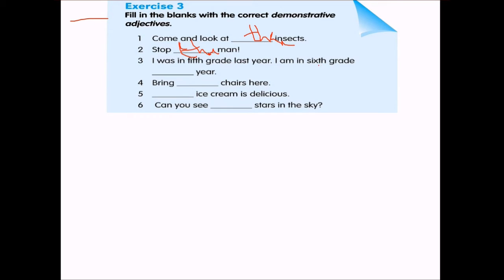I am in 6th grade this year. Bring these chairs here. This ice cream is delicious. Can you see those stars in the sky?